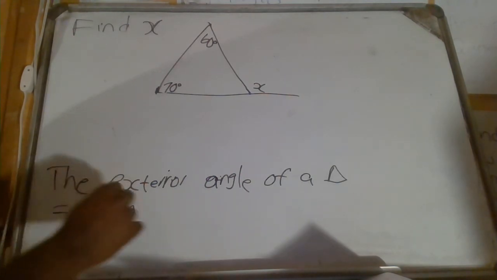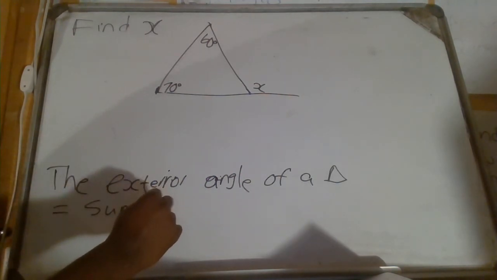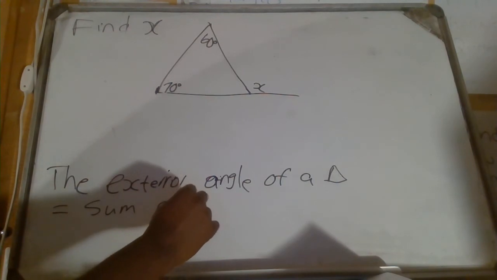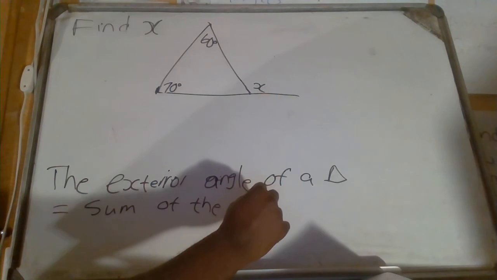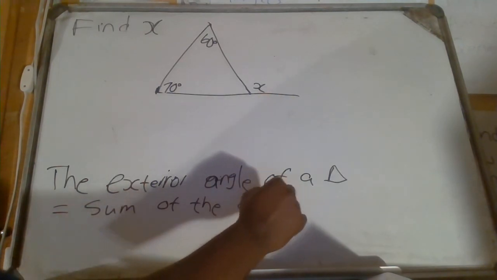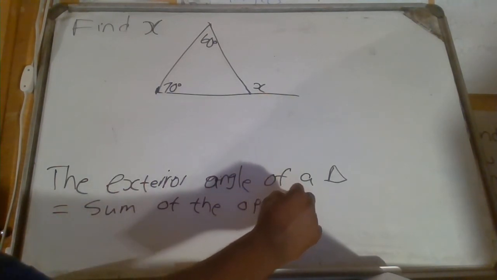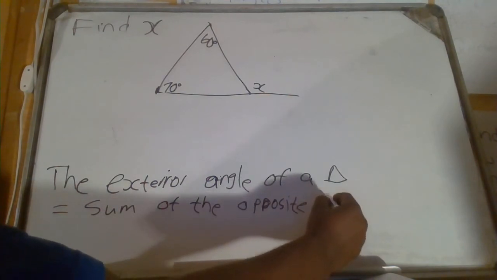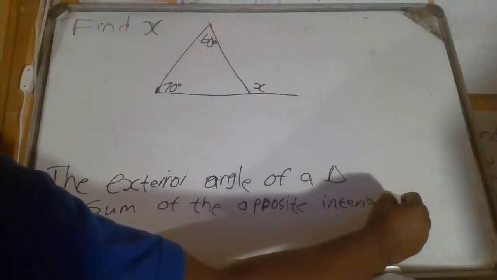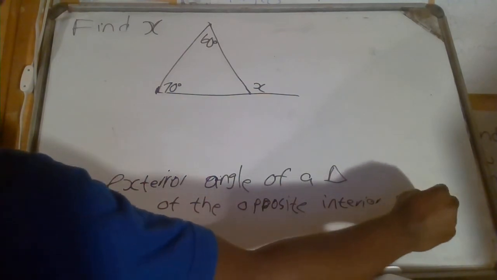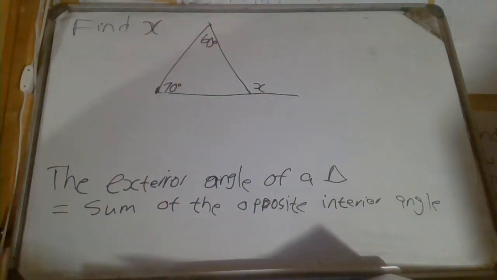I'm supposed to write it properly, but I'm writing it like this. So what does that mean in simple English?